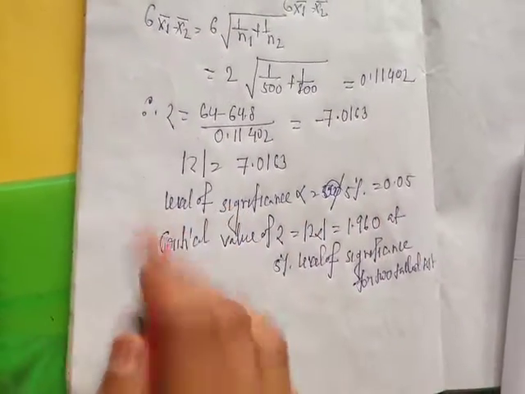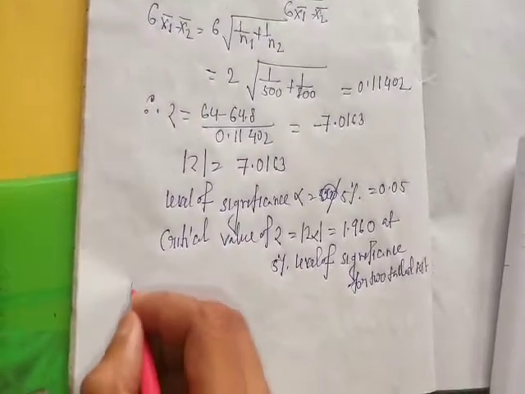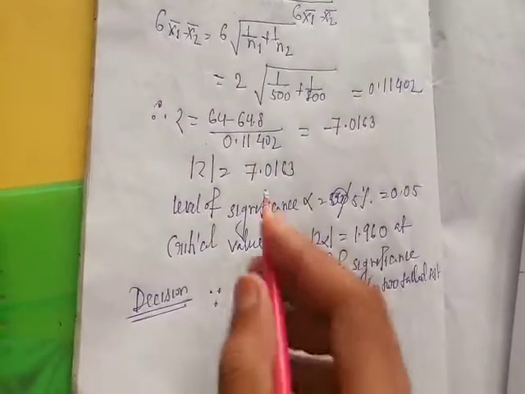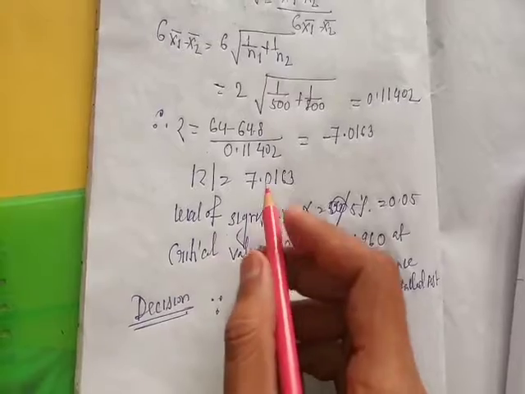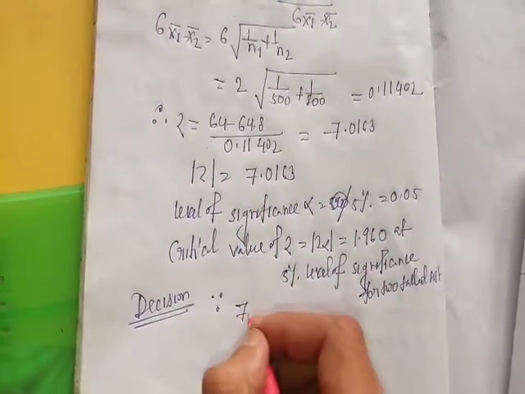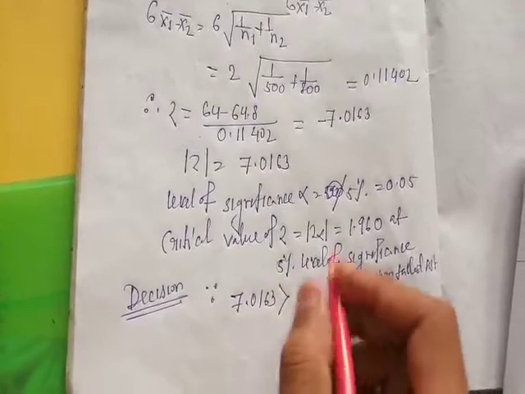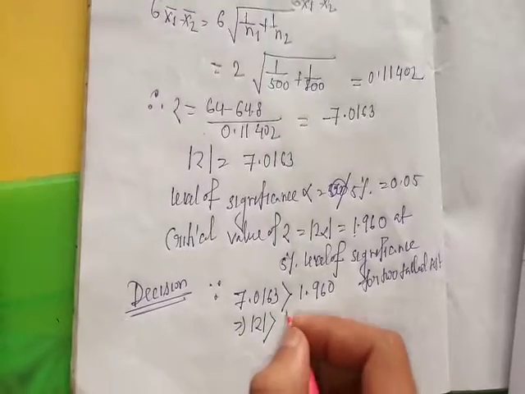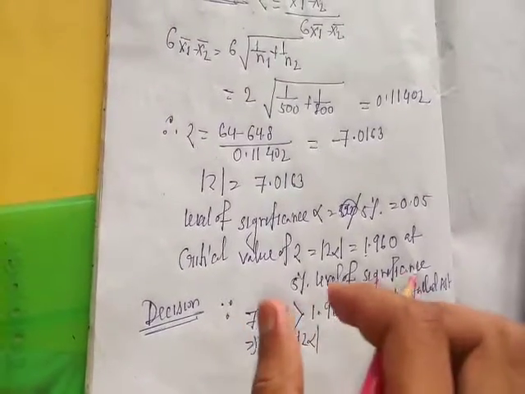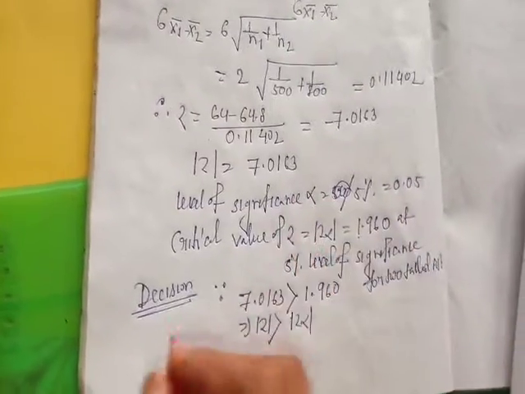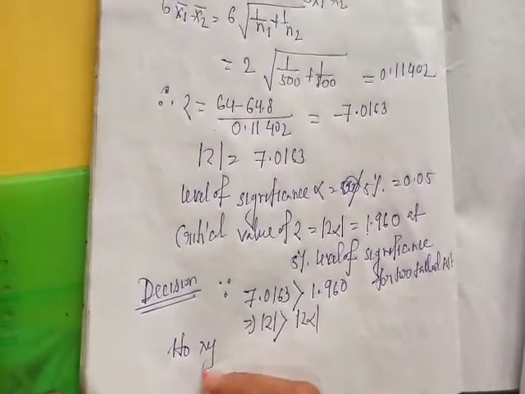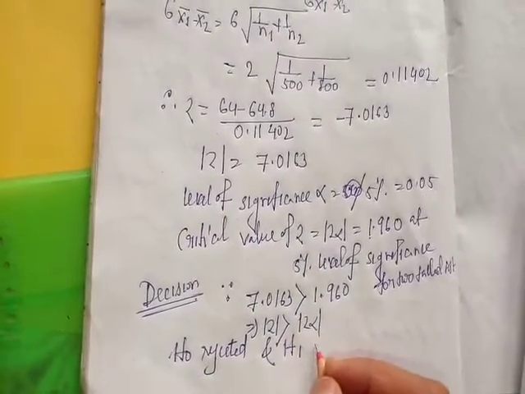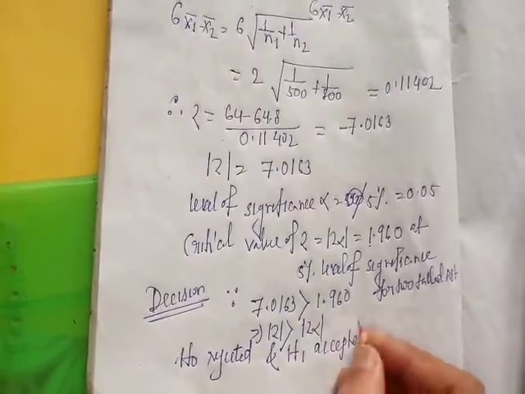So, decision. Since the calculated value mod z is 7.0163, which is greater than 1.960, that is mod z is greater than mod z alpha, the calculated value is greater than the tabulated value, so the null hypothesis is rejected. H0 is rejected and H1, the alternative hypothesis, is accepted.